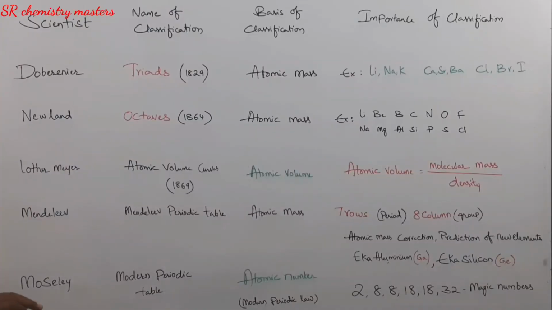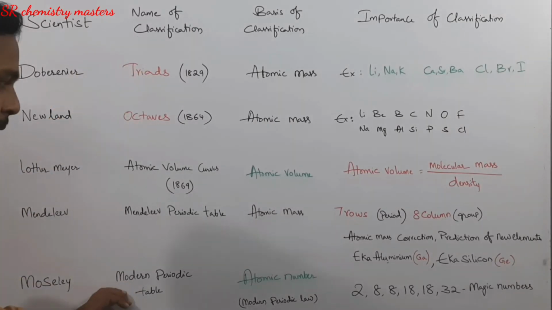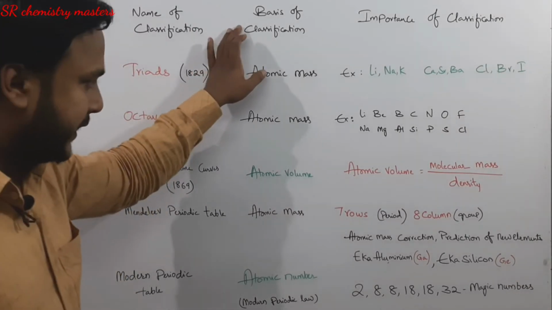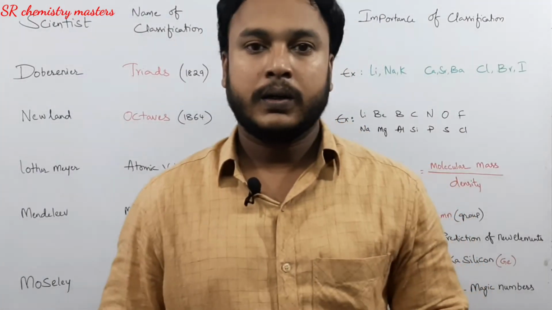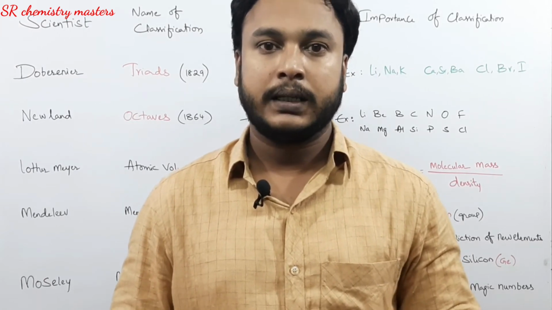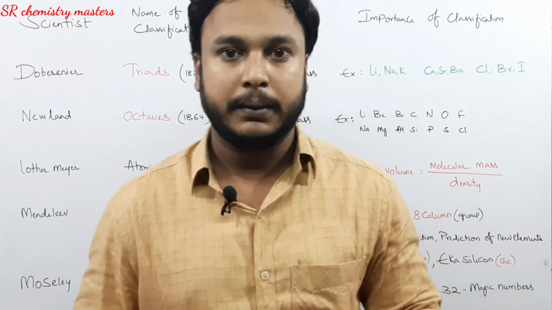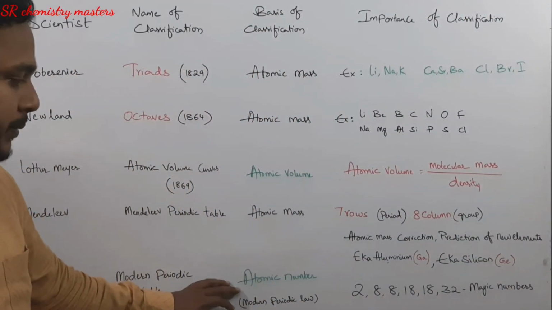The last comes Moseley. Moseley classified the elements into the modern periodic table. Here the basis for the classification of the modern periodic table is atomic number. According to Moseley, the physical and chemical properties of the elements are periodic functions of their atomic number. This was the first classification which was based on the atomic number.